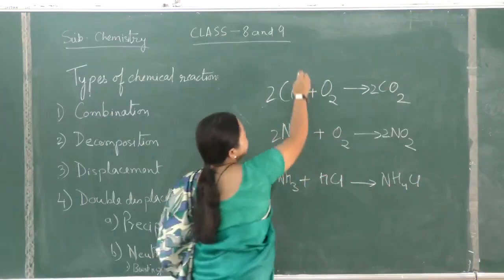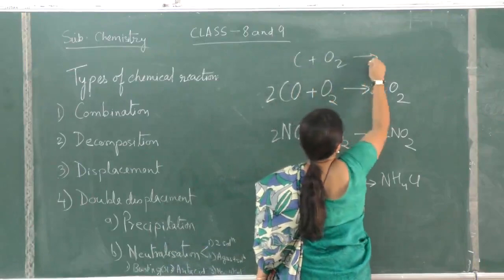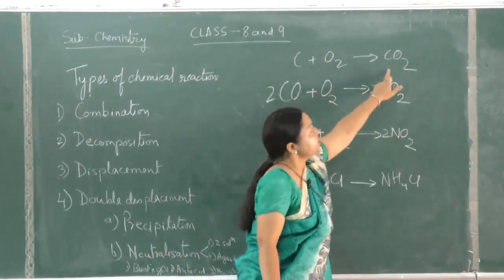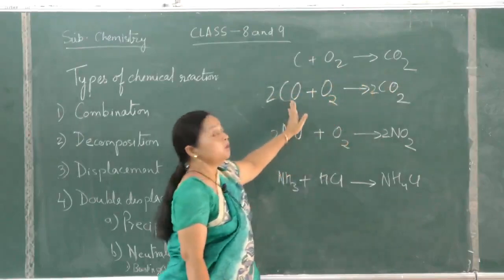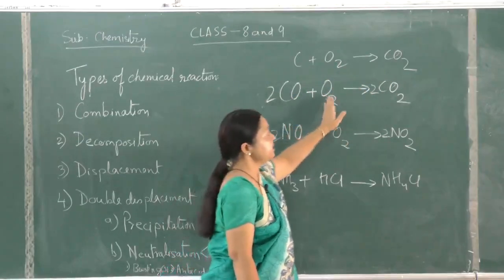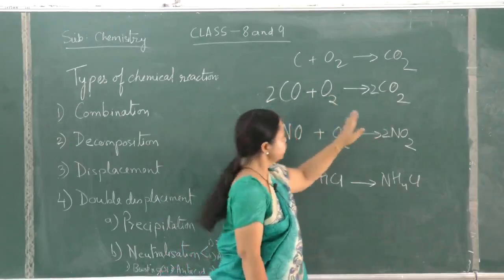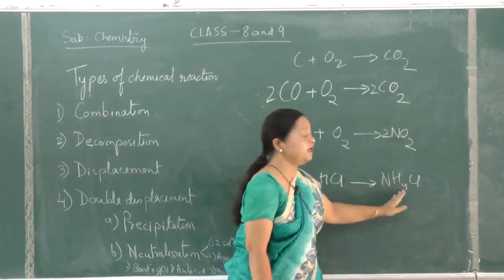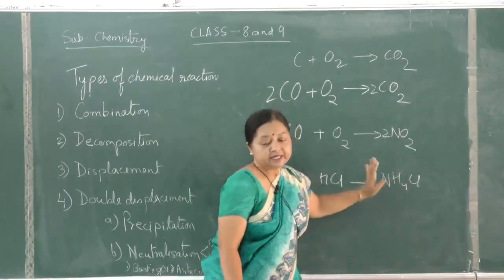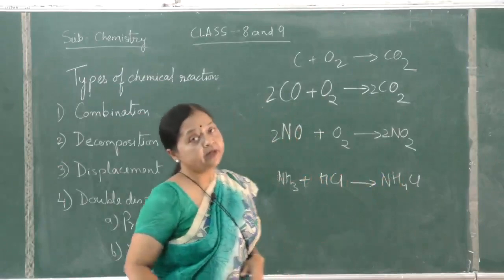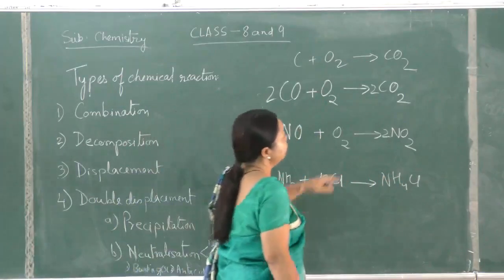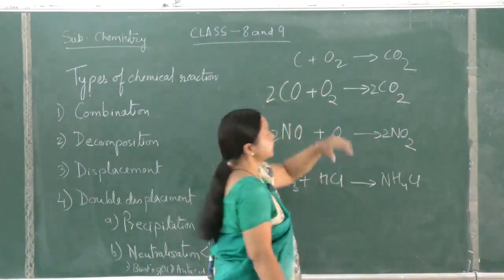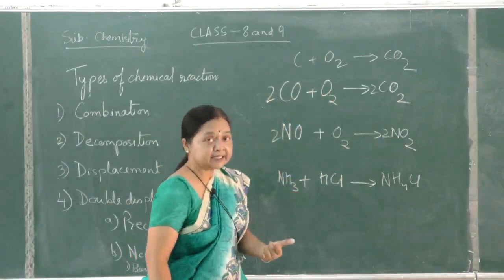So we have seen carbon plus oxygen is also CO2. So two elements can combine to give a product. One compound and an element can combine to give a product. And two compounds can also combine to give another product. These are all examples of combination reaction. But remember, the key point is that the product formed is always one. Reactants can be more than one.